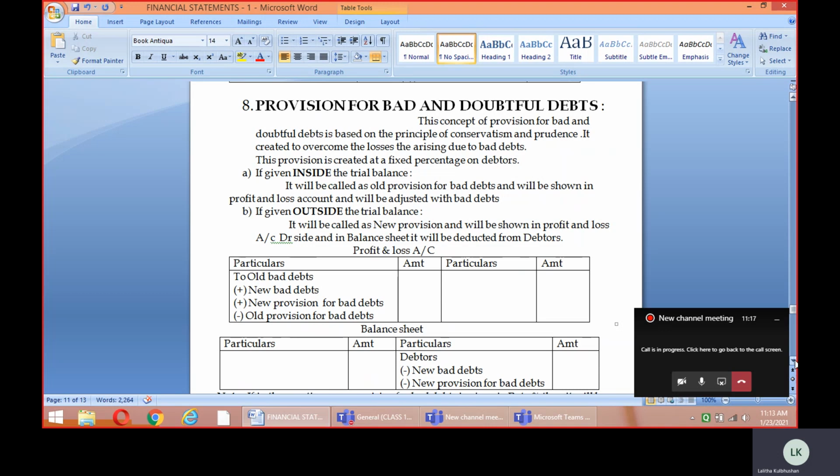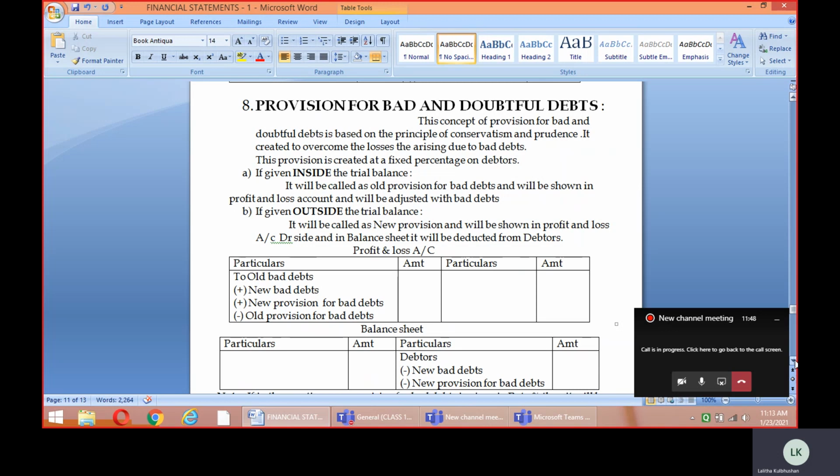Remember, children, this provision for bad and doubtful debts, if it is given, is always calculated over the debtors. There should not be any confusion in this regard. If the provision for bad and doubtful debts is given and you are asked to calculate the amount, remember that it's always calculated on the debtors.